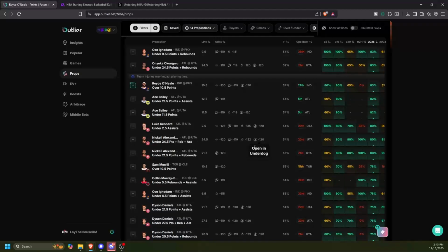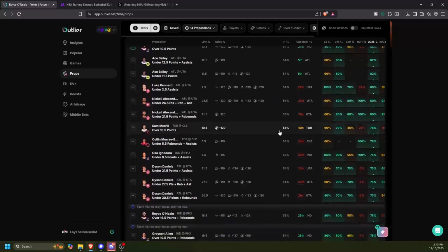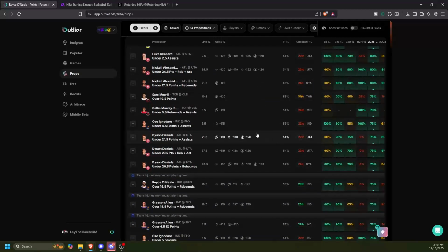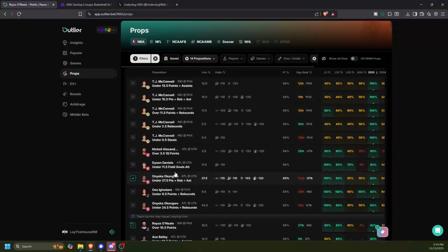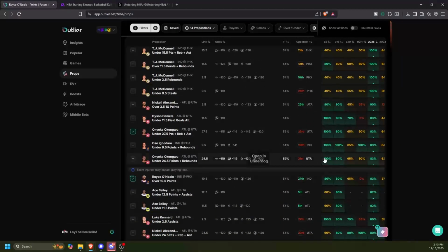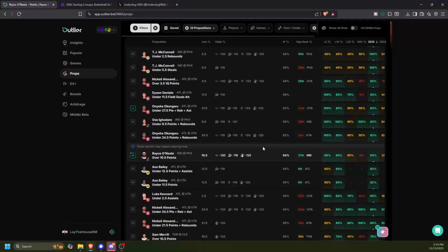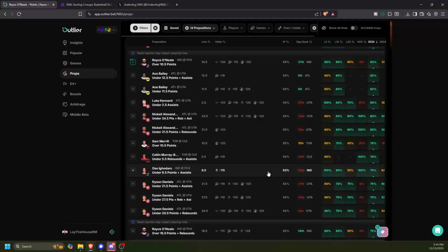I just kind of look through the player cards. I try to look at the minutes. I try to look at the injury situations that go along with it. Like I'm definitely gonna bet that Donovan Mitchell under, and I'll probably bet this Okongwu under too. Not 100% convinced on the Royce O'Neal just yet.